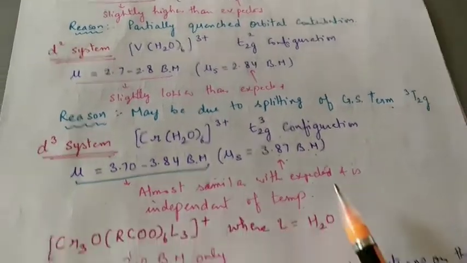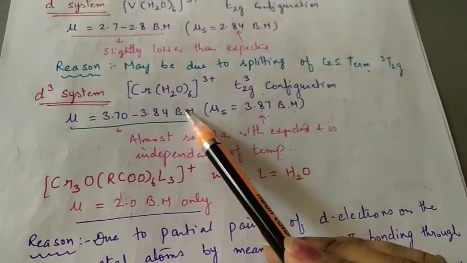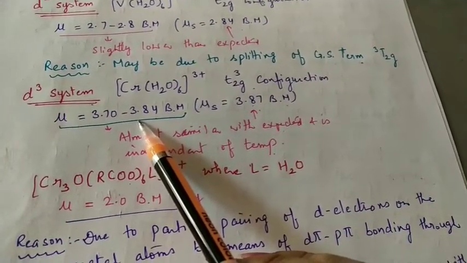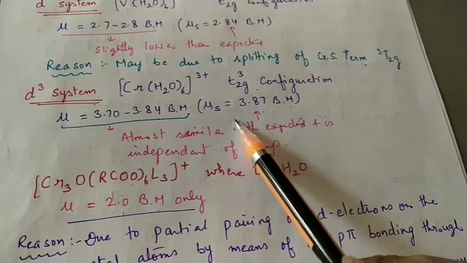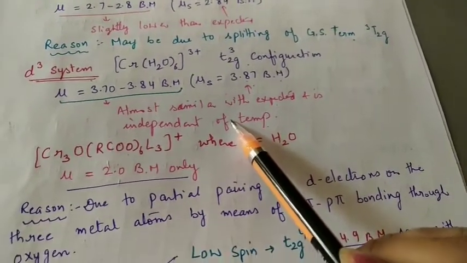Then the d3 system, chromium complexes. This is the octahedral complex, t2g3 configuration. Here the observed value of magnetic moment is nearly equal to the spin only value. And it is also found that it is independent of temperature.